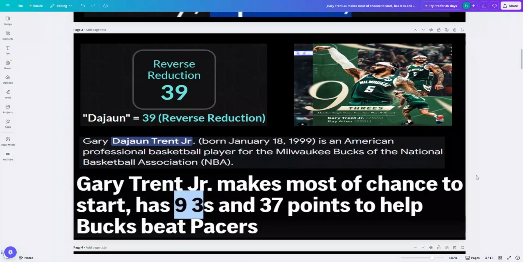This is his middle name, Dewan. Maybe you can say it Dejan, possibly, but that's how it's spelt regardless, okay? Look at his middle name as 39, and 3-pointers, he hit 9. You see that? So 39 or 93. So 3-pointers, threes, he hit 9. Middle name's got the 39 right there.